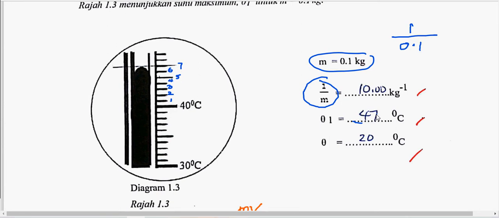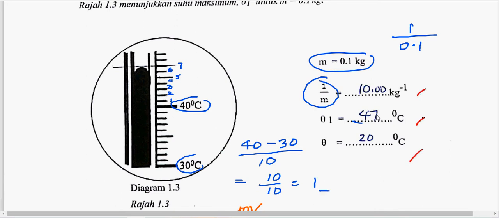So what you can do will be to look at two scale here. Let's say 40 and 30. Okay, so tolaklah 40, 40 tolak 30, and then divide by the number of division in between 40 and 30. Can count 1, 2, 3, 4, 5, 6, 7, 8, 9, 10. So means that divide by 10. So 40 minus 30 is 10. 10 divide by 10 you get 1. Okay, there is no decimal place. So jangan tulis tempat perpuluhan.